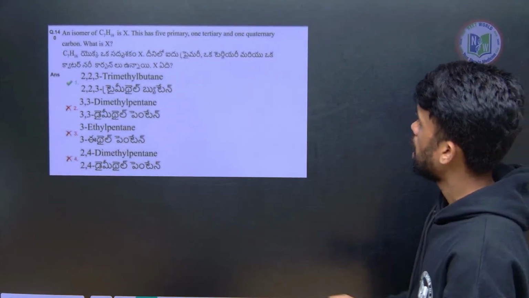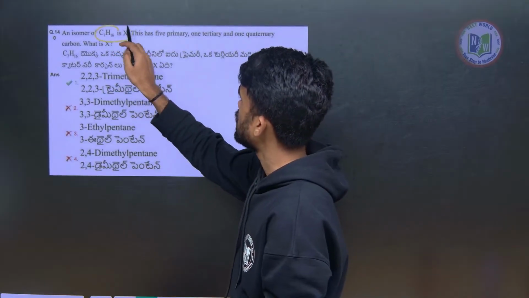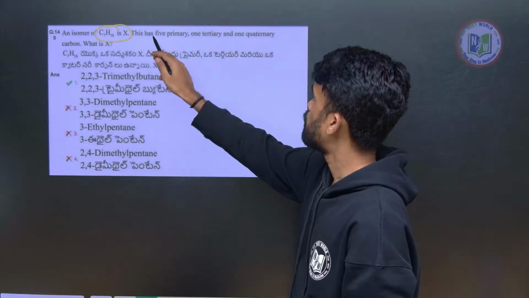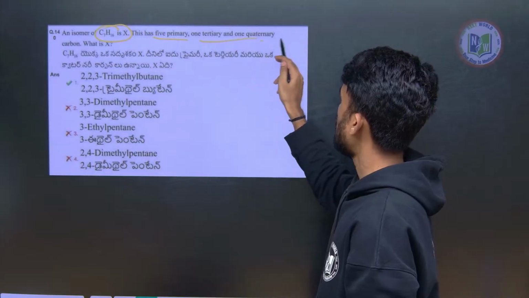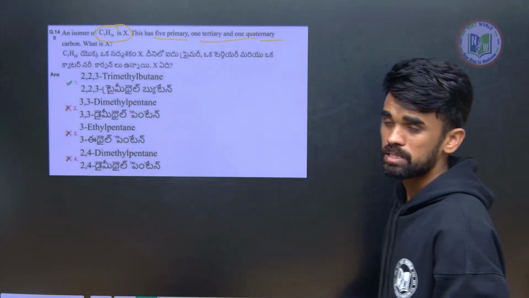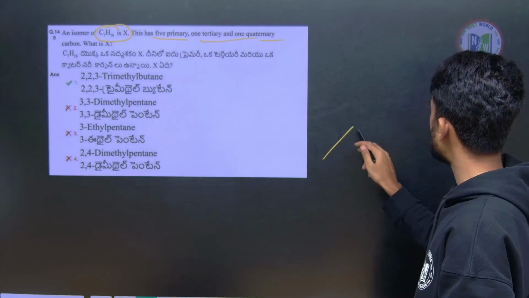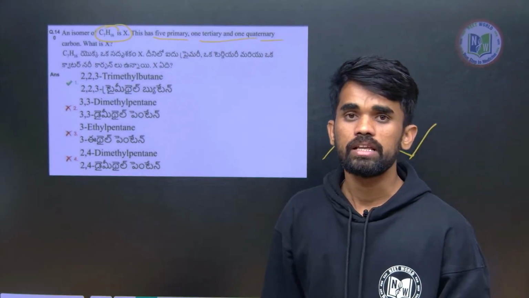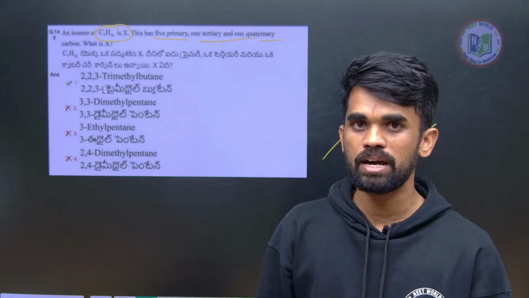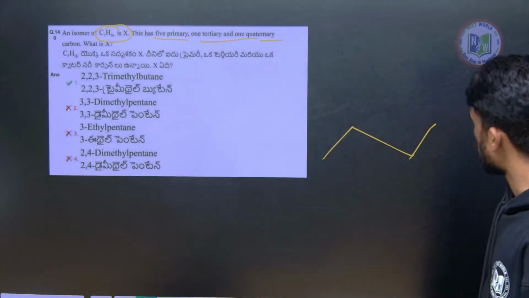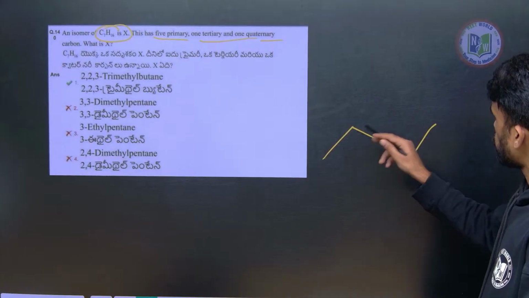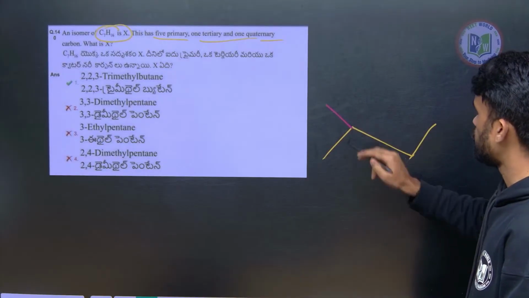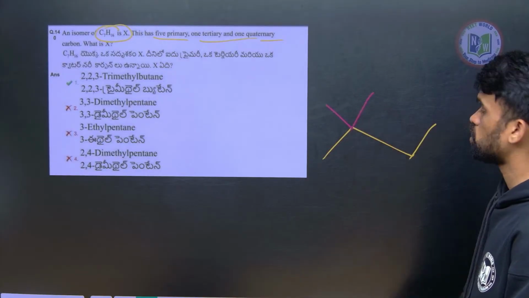Next, an isomer of C7H16 is X. It has 5 primary, 1 tertiary and 1 quaternary carbons. Quaternary means the carbon is surrounded by 4 other carbon atoms. Tertiary means the center carbon is surrounded by 3 other carbons. Secondary means 2 carbons. Now 4 carbons are over. Now I am preparing one quaternary by using 2 other carbons.